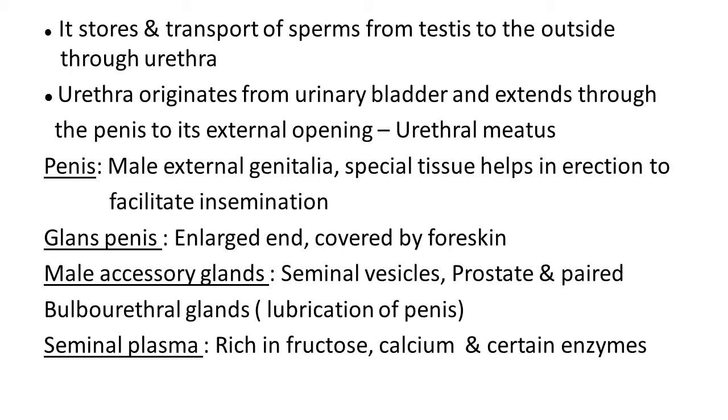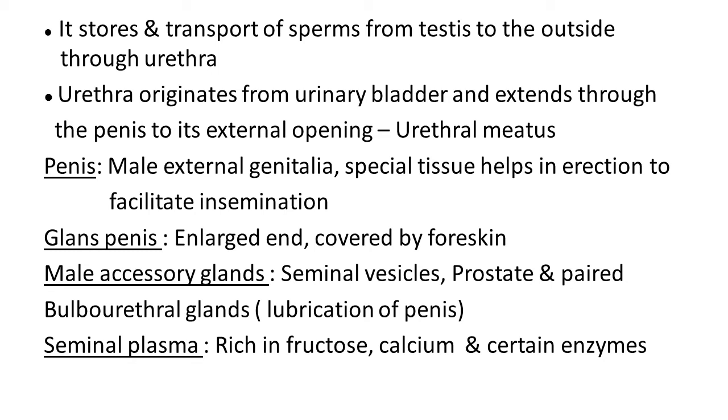It means that through this mechanism, the specialized tissue is useful for the function of erection and it allows sperms to pass through this passage. Glans penis has the enlarged end of the penis and it is covered by skin known as foreskin.